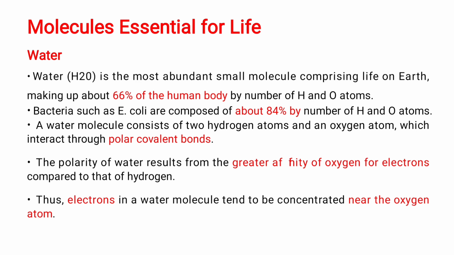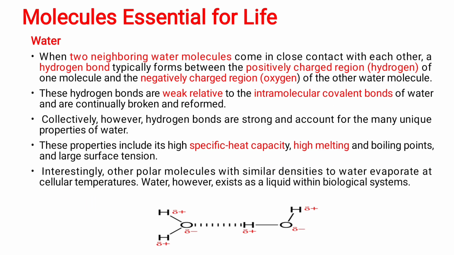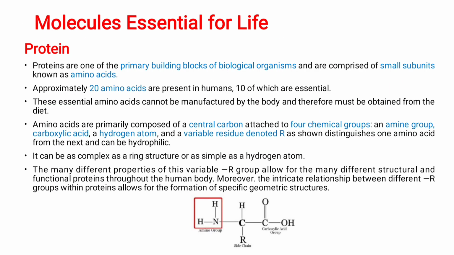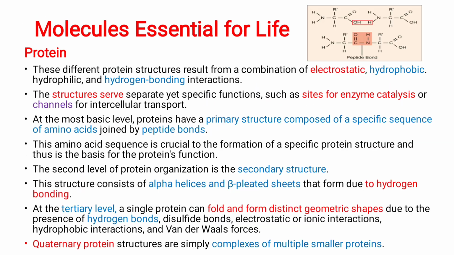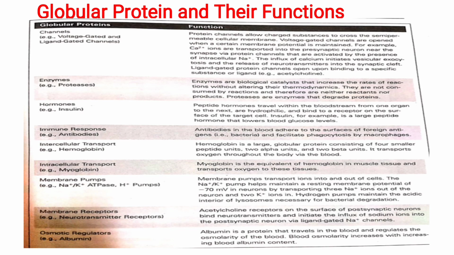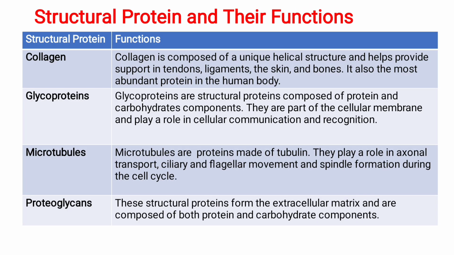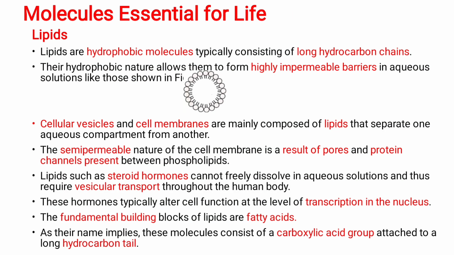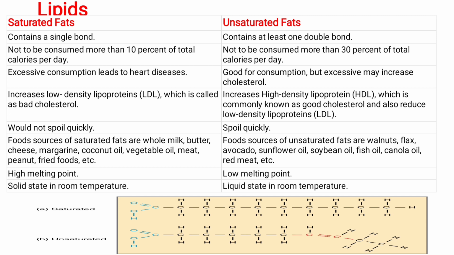So molecules essential for life include water, protein, globular proteins and their function, structural proteins and their function, lipids, saturated fats and unsaturated fats. Here is the difference between the saturated and unsaturated fats.